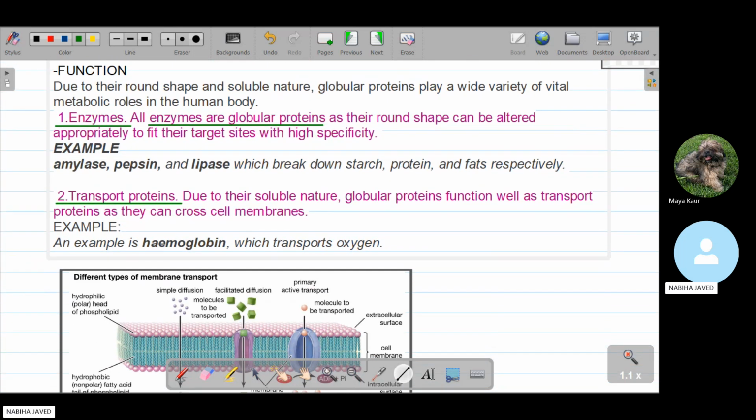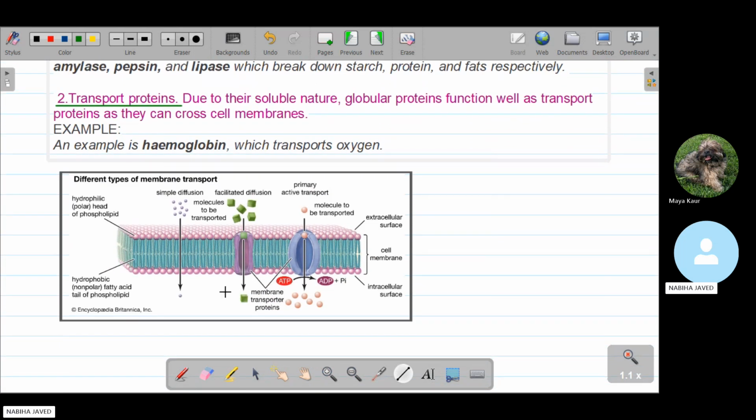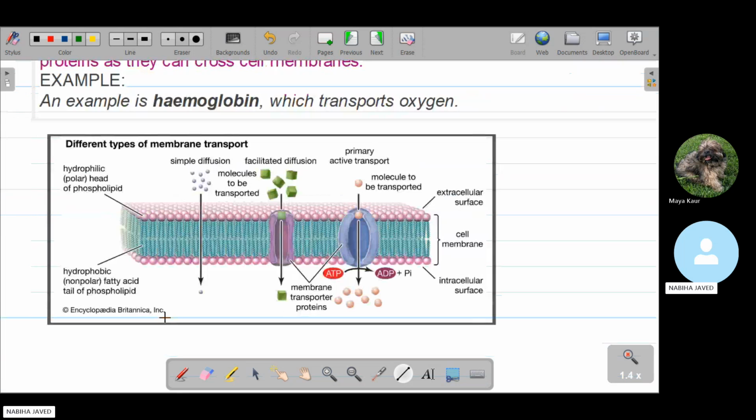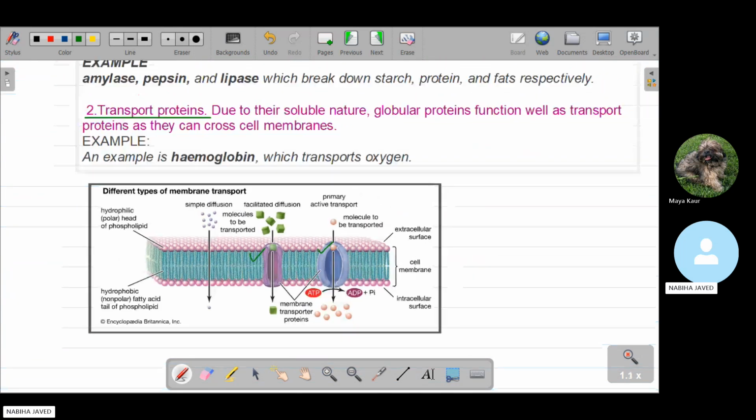An example is hemoglobin, which transports oxygen. And we have another example: this is the lipid barrier, which we already discussed in the lecture on carbohydrates. This lipid barrier has protein channels. This is the protein channel. It can transport molecules in and out of the lipid barrier, in and out of the cell. So they also work as a transport medium across the cell membranes.